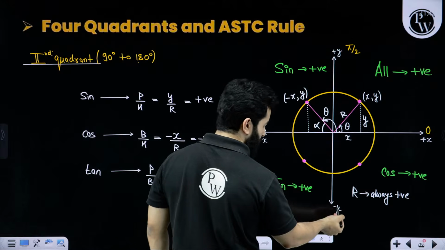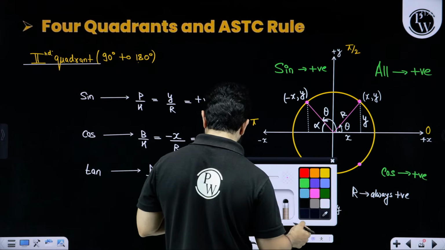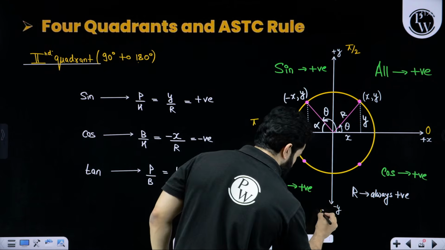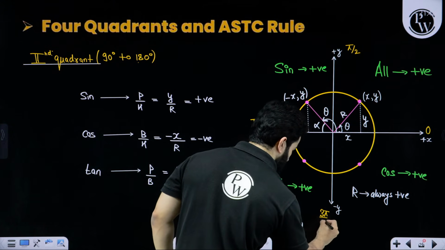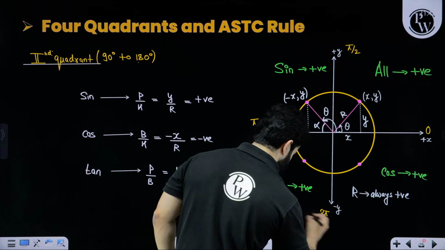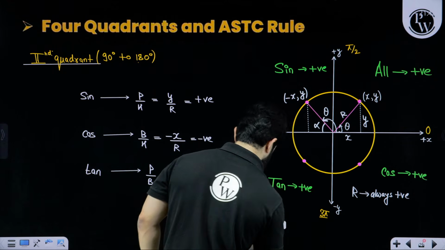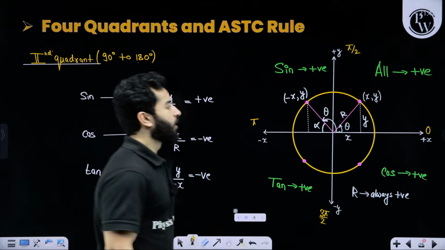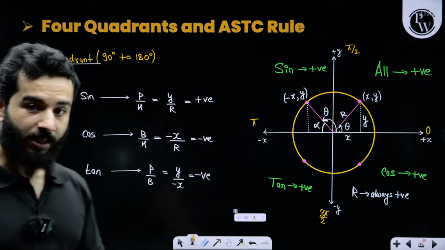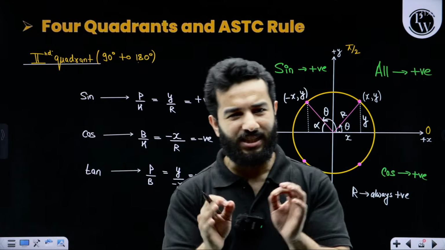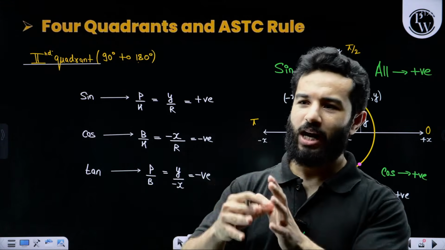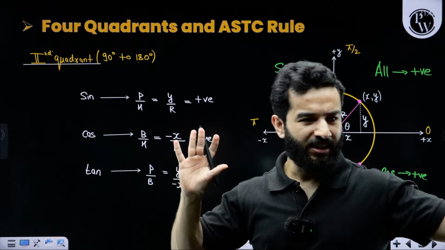From pi to 3 pi by 2, that is 270 degree, and then 360 degree. This is very, very important. All Silver Teacups. I think the best is After School To College or Add Sugar To Coffee. That's it.